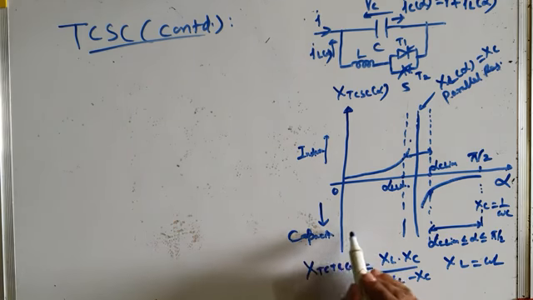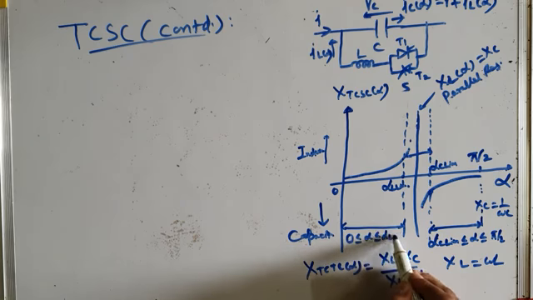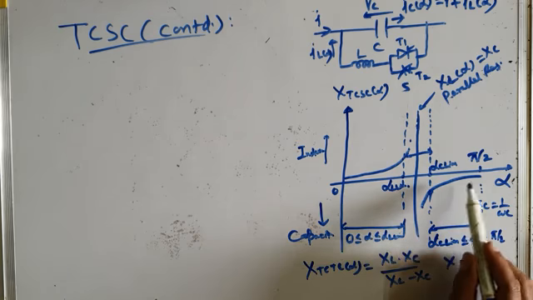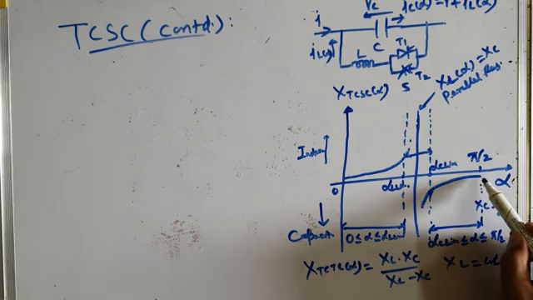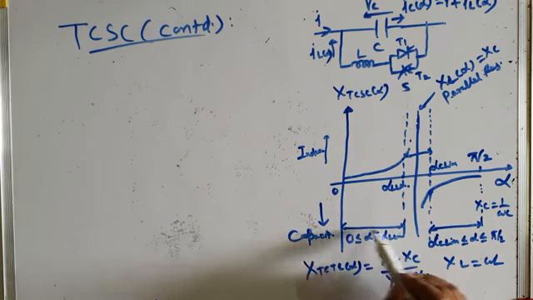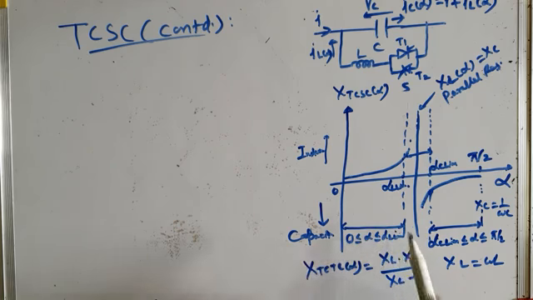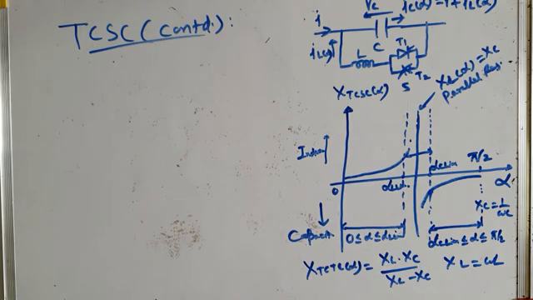So what is this range of delay angle? This range of delay angle is 0 less than or equal to alpha less than or equal to alpha L lim. So for the range of delay angle pi by 2 to alpha C lim, your TCSC behaves as a variable capacitive reactance, and in this range of delay angle of TCR, 0 to alpha L lim, the TCSC behaves as a variable inductive reactance. So it's very much clear.